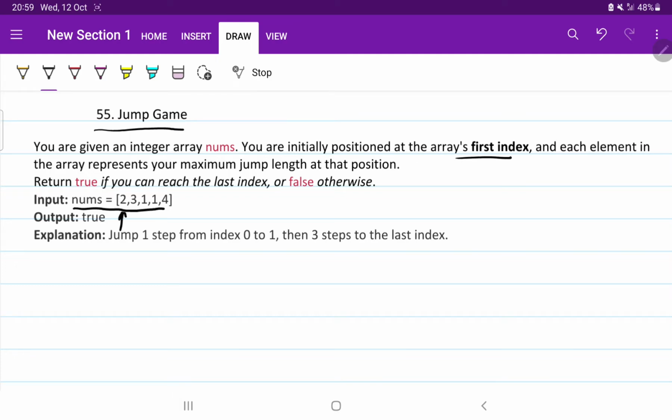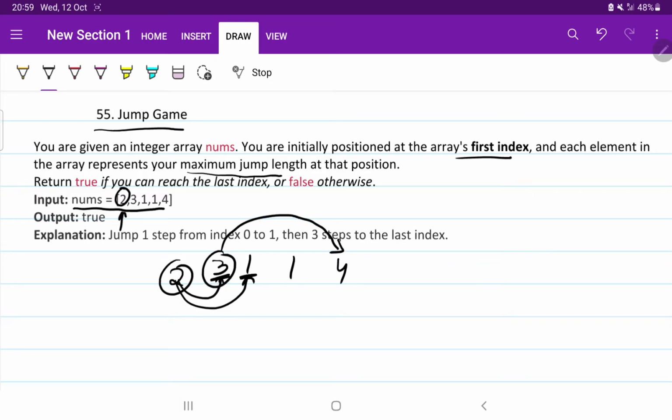Okay. Initially we are at this position, 2, and each element in the array represents the maximum jump length to a position. So what this 2 tells us is that you can jump 2 steps. Either you can jump to the next step or you can jump a maximum of 2 steps. Suppose this is the array, so from 2 you can come here or here. So if it is 3, you can make a maximum jump of 3, or you can make a jump of 2 or a jump of 1. Okay, this is the maximum.